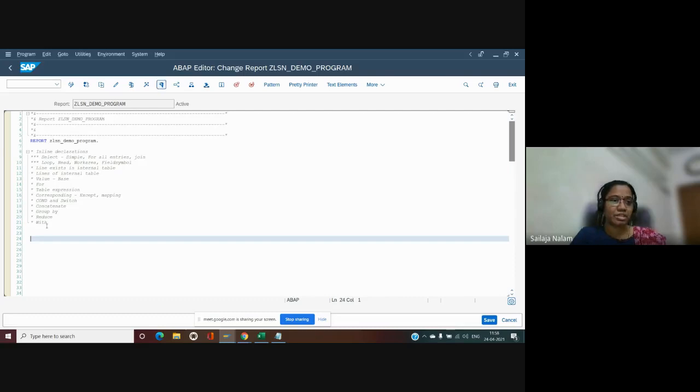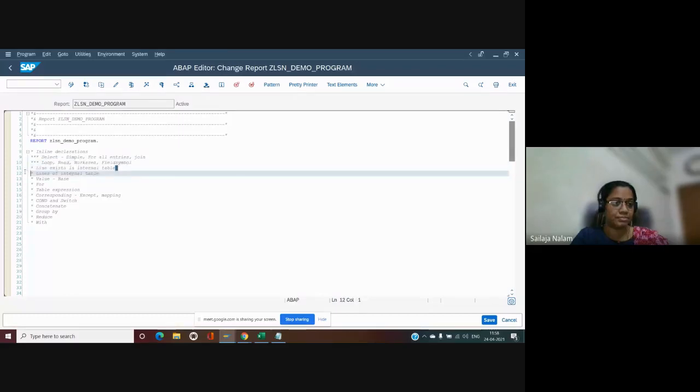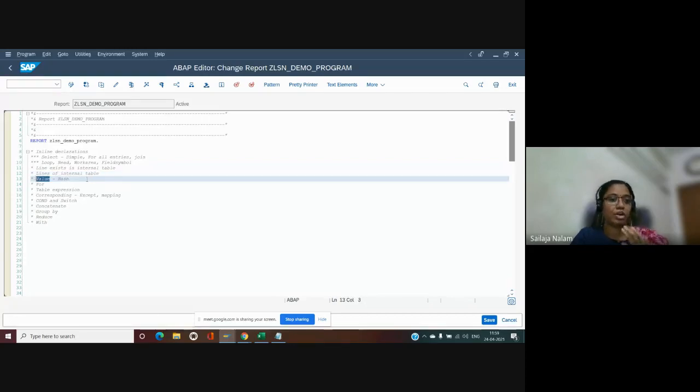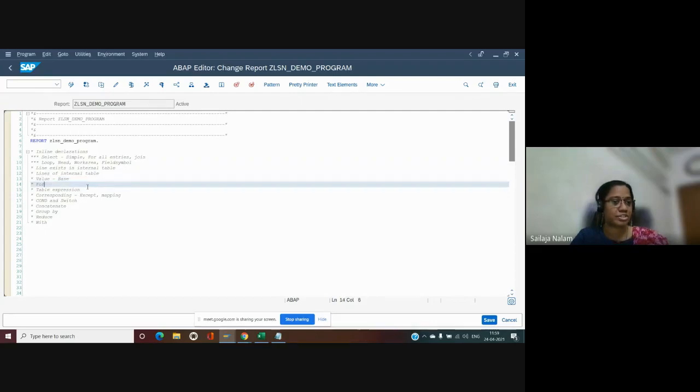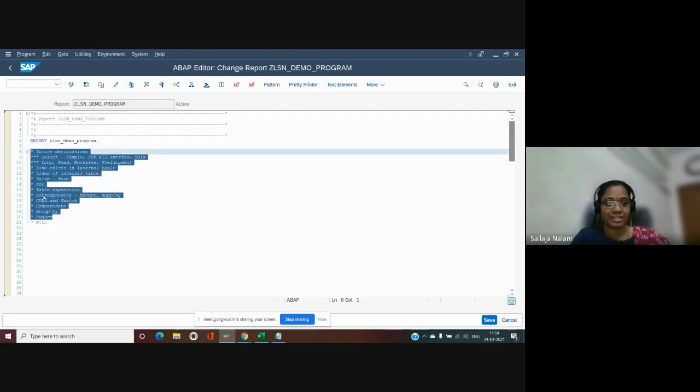Okay. So these are the things which I plan to share. First thing is inline declarations. Where do we do inline declarations? In selects, with loop, read, work areas or field symbols. Then there are few keywords of line exists or lines for internal table. The very commonly used keyword from my end is value keyword. And then for table expression, corresponding, condition, switch, concatenate, group by, reduce, and with. So I hope I'll be completing all of these in today's session. As far as I can, I'll try to complete. Okay.